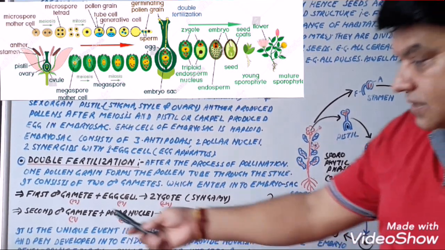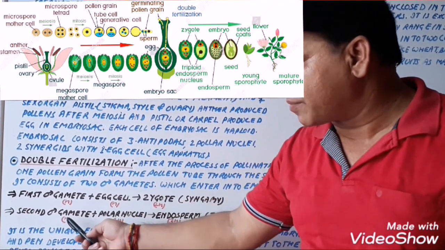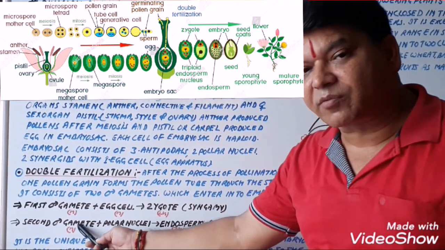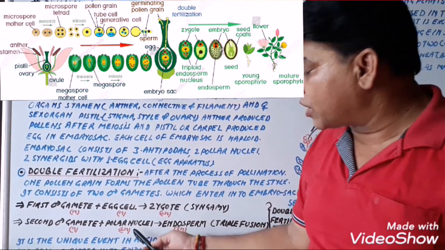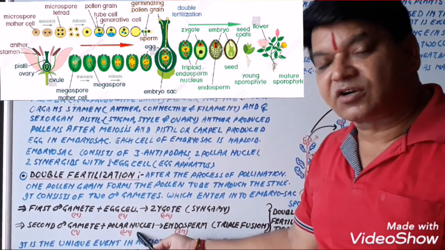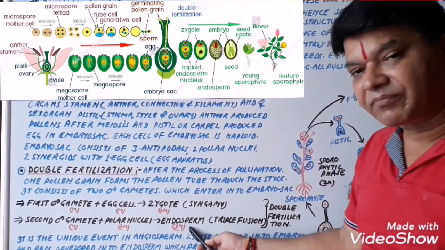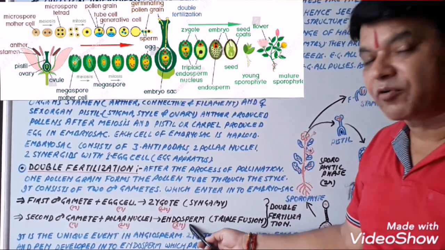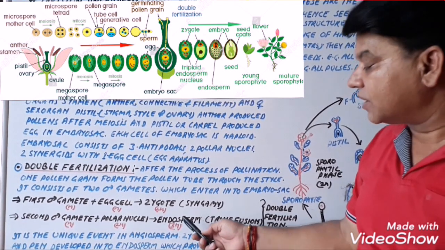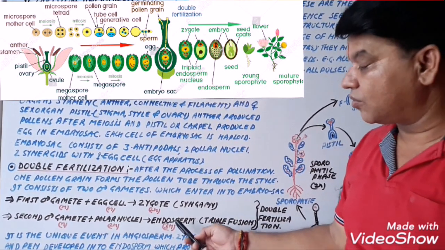Now the second male gamete, having the haploid number of chromosomes, fuses with the polar nuclei, which contain the diploid number of chromosomes, to form endosperm. Endosperm is triploid because it has 3n chromosomes. Why?